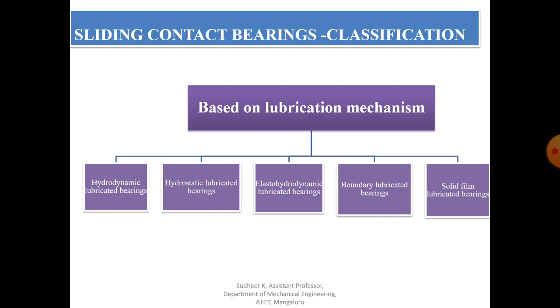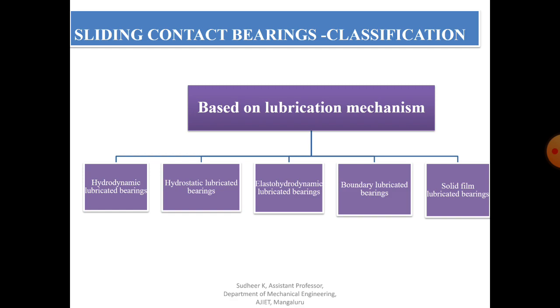While with higher viscosity, there is more advantage here. So at sufficiently high speed, the pressure developed around the journal sustains the load. After continuous movement of the journal, there will be a thick film of lubricant. Because of this, pressure will be developed around the journal, and this pressure will be responsible for sustaining the load. So that is one of the important theories behind the hydrodynamic lubricated bearing. We will study that again in detail.